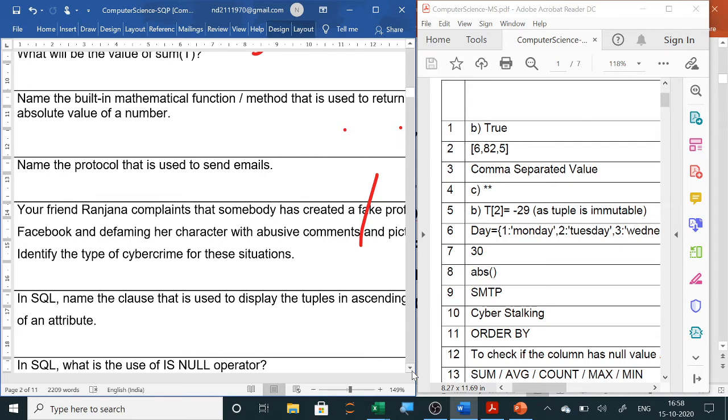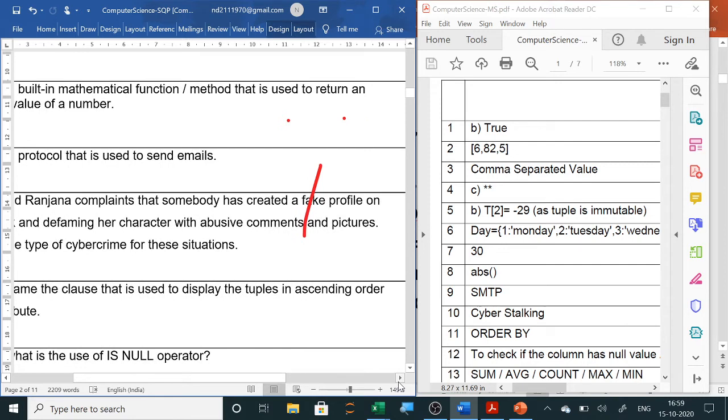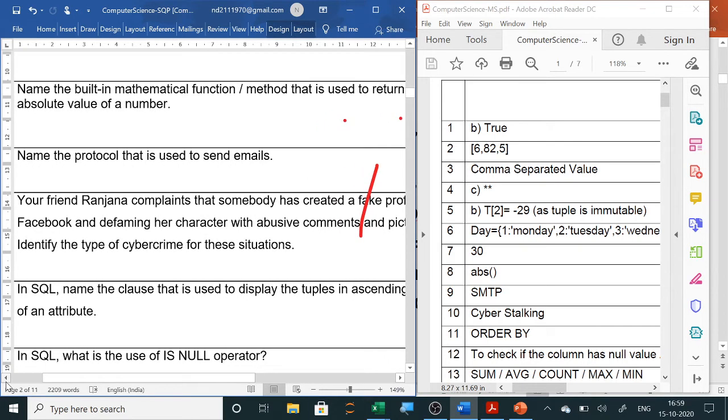Next question. So all these questions are of 1 mark, and out of 21 you have to solve 15. So 6 questions you can leave. That is a choice. It is given as a choice in this Part A Section 1. So your friend Ranjana complains that somebody has created a fake profile on Facebook and is defaming her character with abusive comments and pictures. Identify the type of cybercrime for this situation. Now already you have studied about stalking, then trolling, and so on. When somebody has created a fake Facebook account, this crime is called cyber stalking.